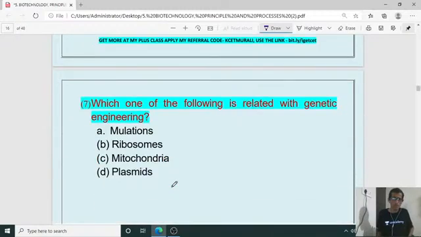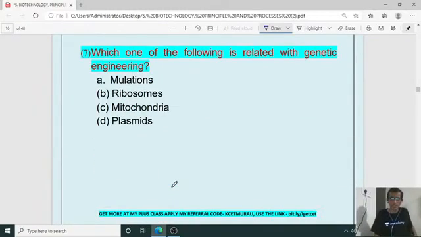And next, question number 7. Which one of the following is related with genetic engineering? Genetic engineering. My dear students, am I audible clearly? Which one of the following is related with genetic engineering?